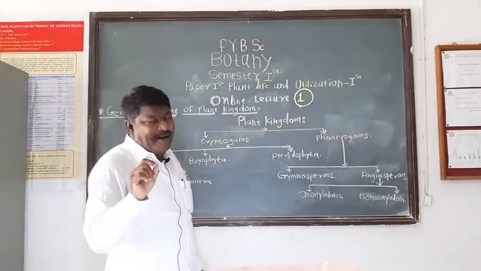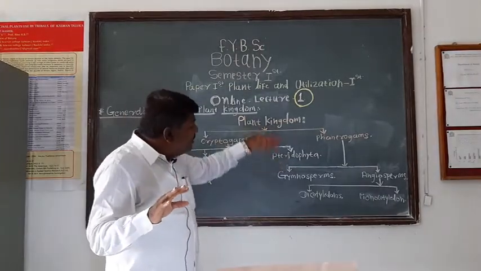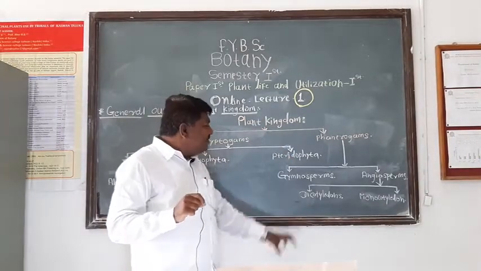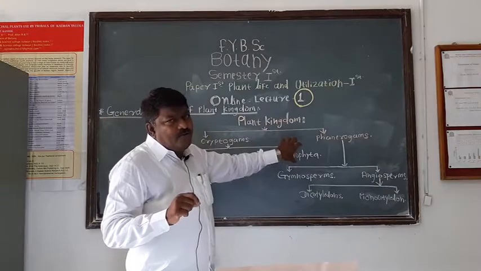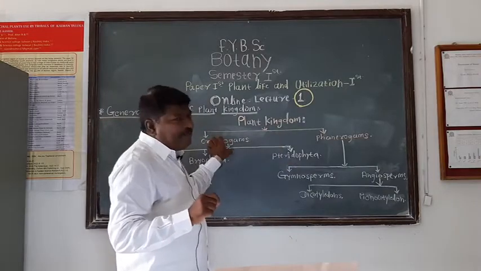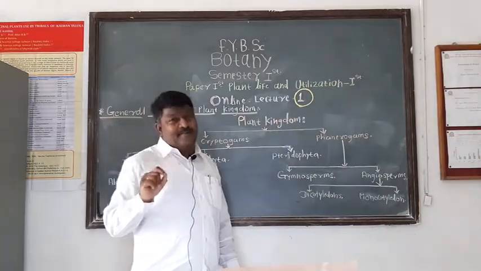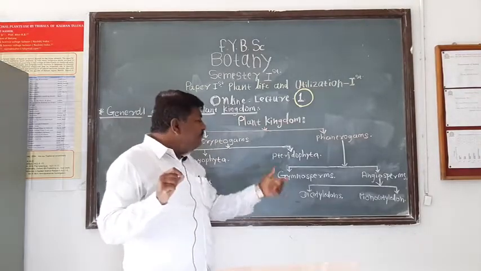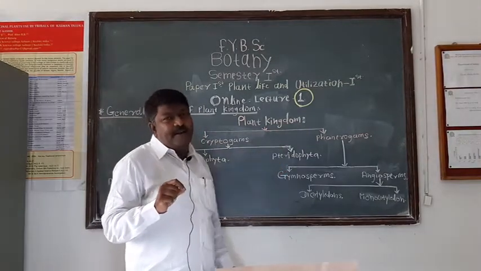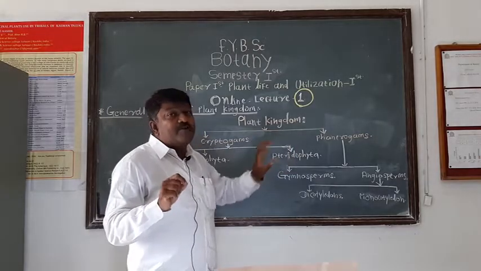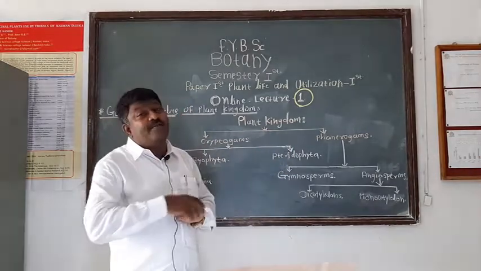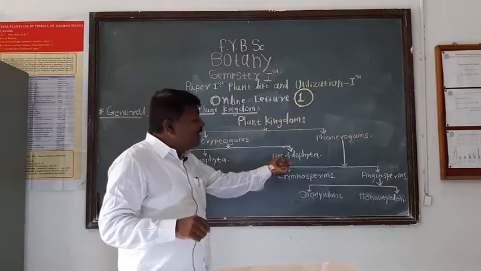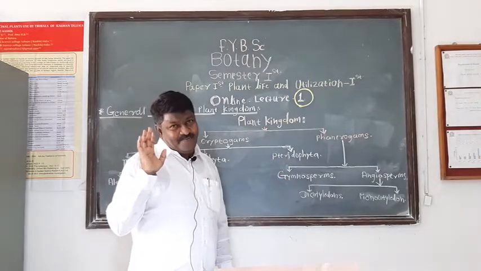True root, stem and leaves are present. These plants are called vascular cryptogams. Means this is the only group of cryptogam in which vascular tissues are present. Vascular tissues means xylem phloem. Xylem phloem is present in pteridophyte and therefore they are also called vascular cryptogams. And one more important thing about such pteridophyte is that these pteridophytes are first land plants.